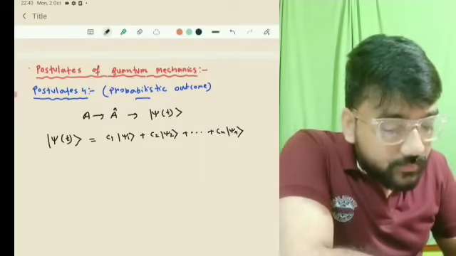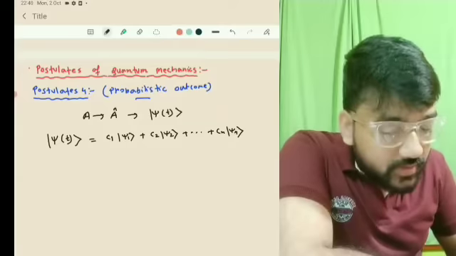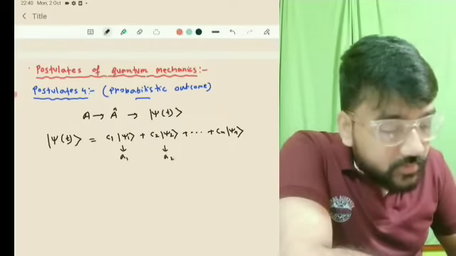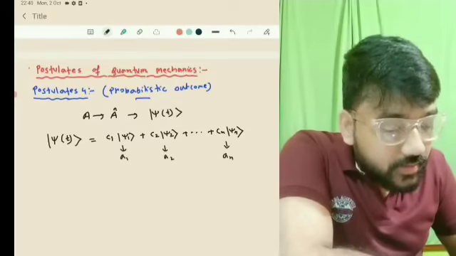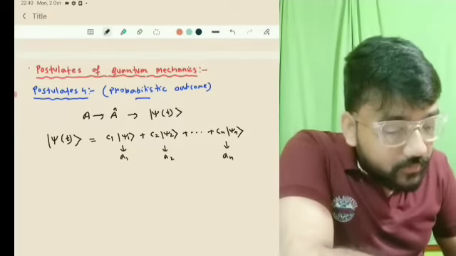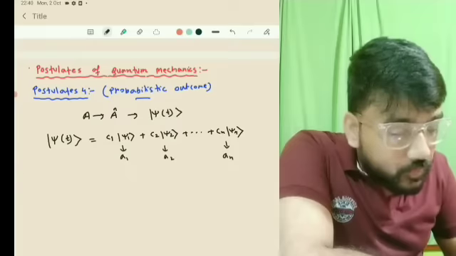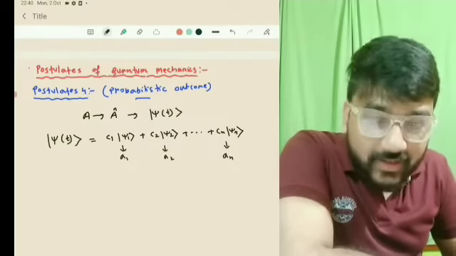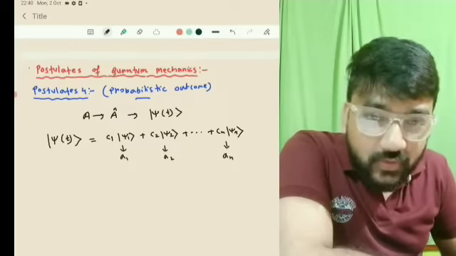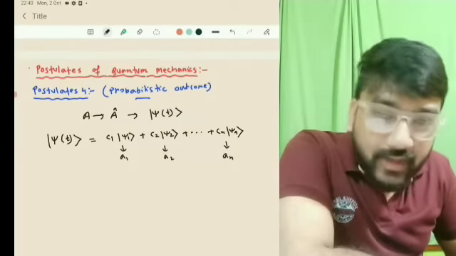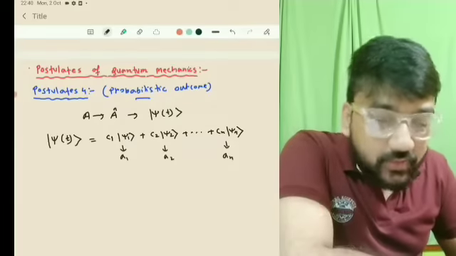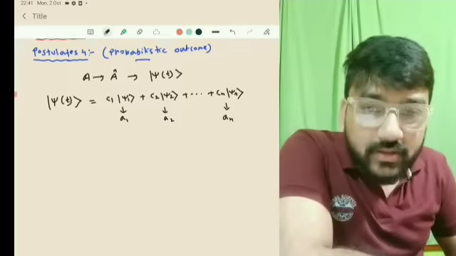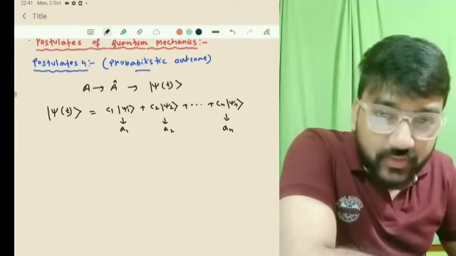Now suppose that the eigenvalue corresponding to psi 1 is A1 and the eigenvalue corresponding to psi 2 is A2. Similarly, the eigenvalue corresponding to psi n is An. Now, what will be the probability of measuring An when we operate A cap on psi of t? What will be the probabilistic outcome of An in the state psi n? That is what postulate 4 says. So what will be that probability? That we are going to write.